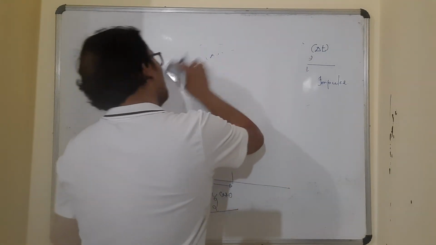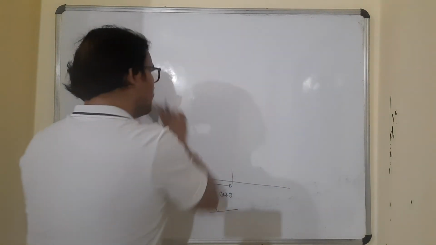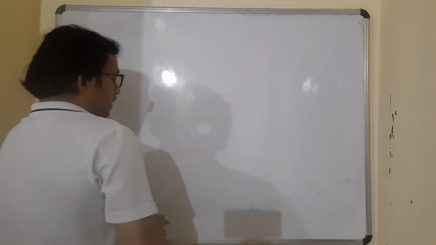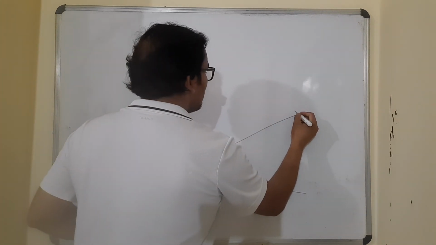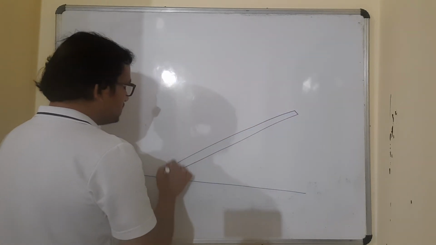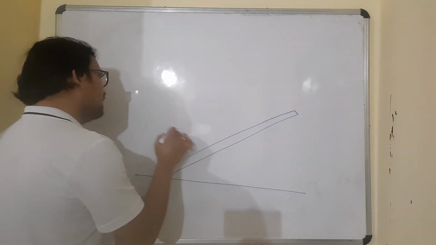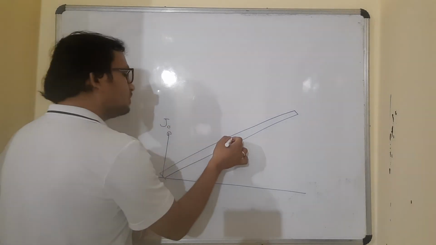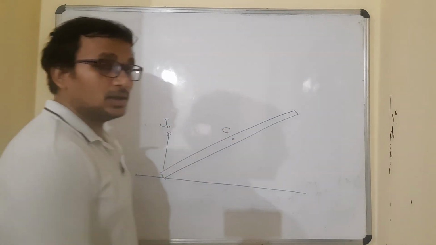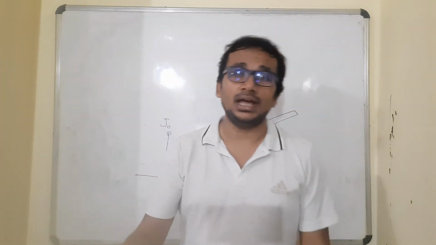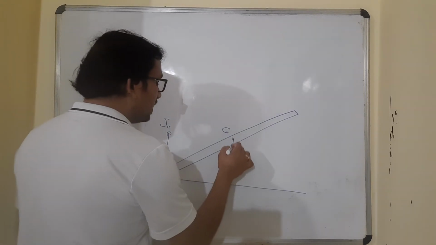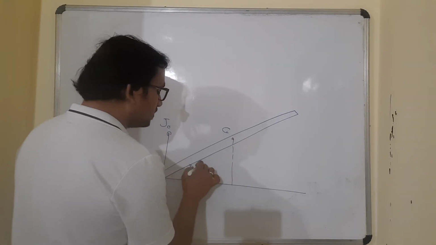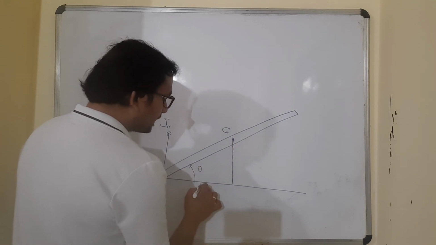That means we concluded that the linear impulse is performing a dual role here. Along with changing the linear momentum, it is changing the angular momentum as well, because this linear impulse is producing an angular impulse also about an axis passing through the center. That is J naught into L by 2 cos theta, isn't it?